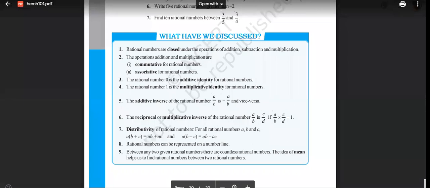Now, next, which chapter do you want me to revise? Tell me. I guess data handling is not required. All of you remember data handling?